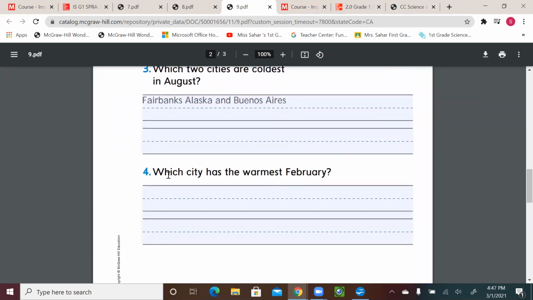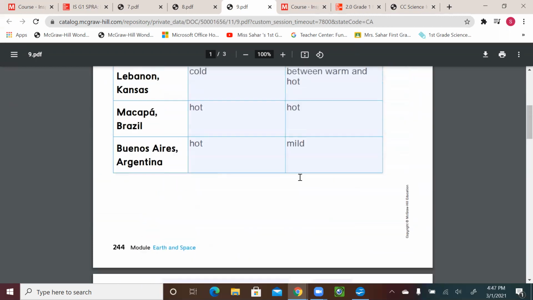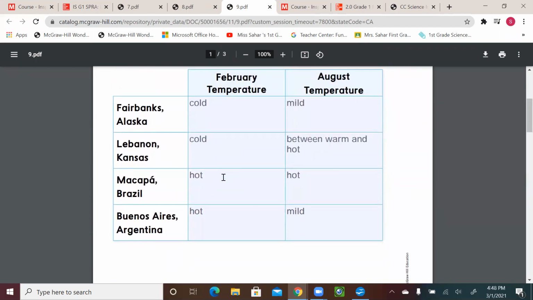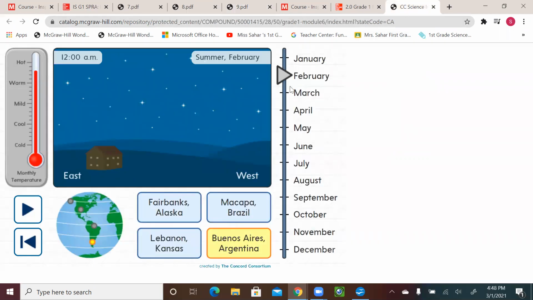All right, let's go for number 4. Which city had the warmest February? So we go up there, and I look for which city had the warmest February. So I have cold, cold, hot, hot. Let me go to my games here, and I go for February.